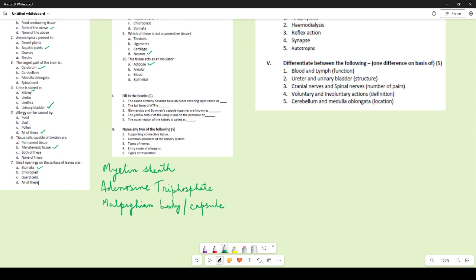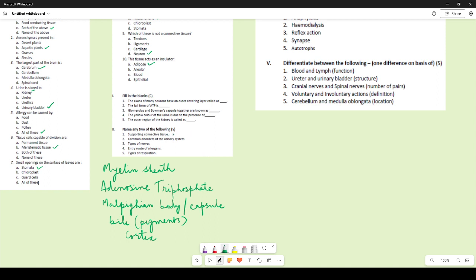The yellow color of urine is due to the presence of bile. So you can write bile or you can also add bile pigments. Right. The outer region of the kidney is called, yes, you know it, the outer cortex and inner medulla.